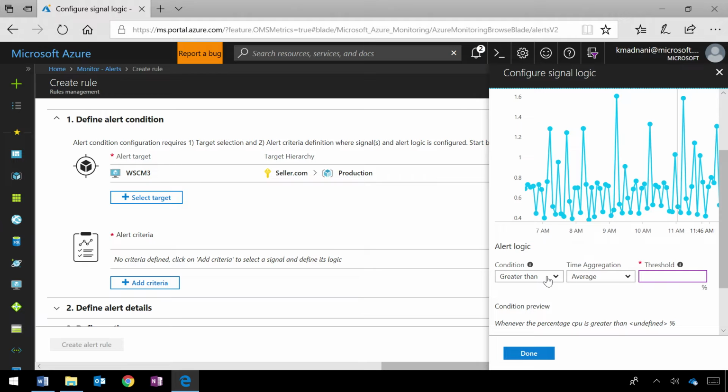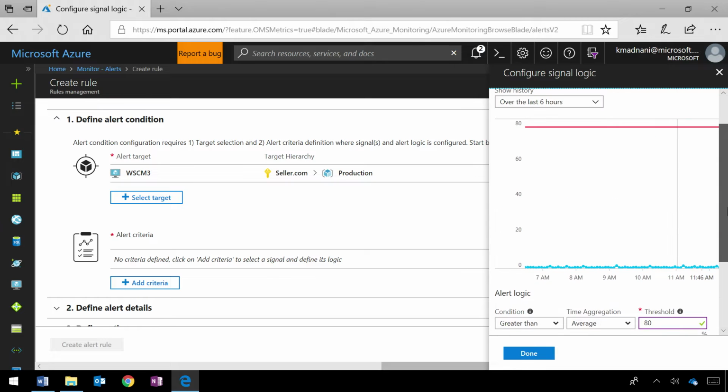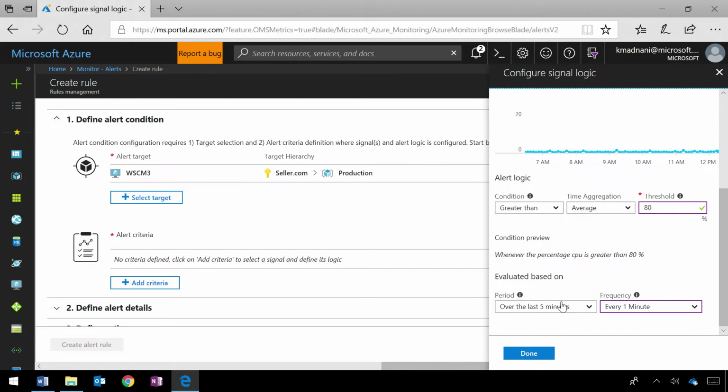I can say if CPU is greater than an average of 80%, then fire an alert, and you see a little trend line telling you how this would fare against. I see. So for example, for this particular one, given that bit of context, that alert will probably never fire. That's correct. I would never see it fire.